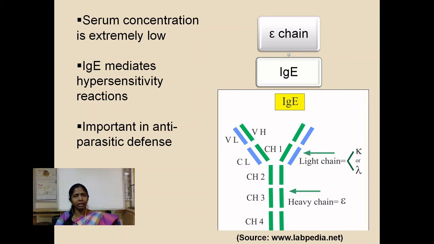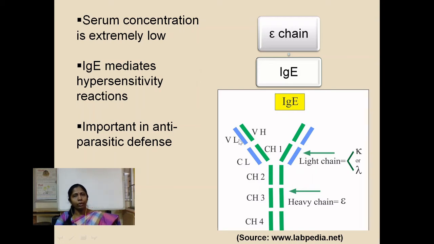So when mast cells are bound to the Fc portion, they undergo degranulation. That is, they release the cytoplasmic granules into the tissue spaces surrounding the parasites. These granules contain enzymes and other pharmacologically active substances which help in destroying those parasites.